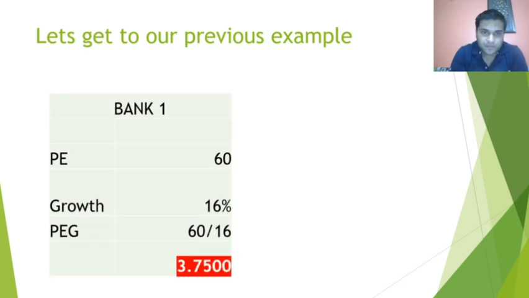Bank 1, the PE that we had taken was 60. The growth was 16. Now, what is the PEG? PEG is 60 divided by 16, that comes down to 3.75. This share, we said, looks a little less expensive and we can take a position in it, but it was growing at a rate of 16%.